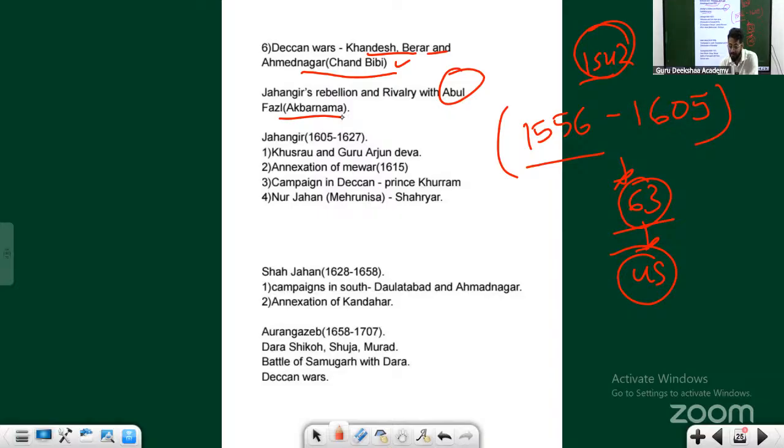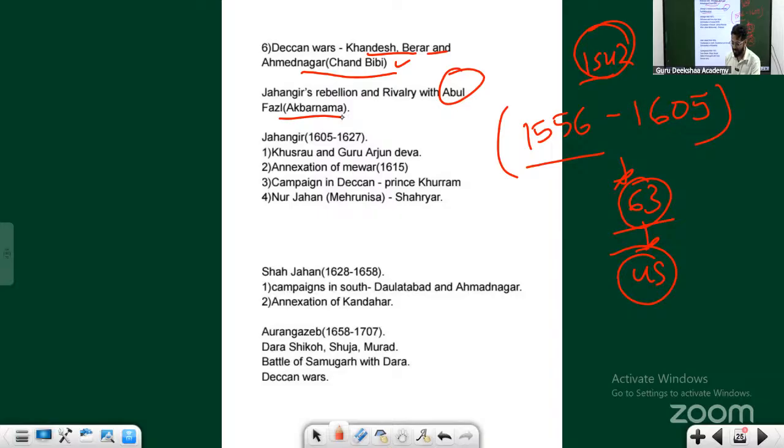Akbar's grandson, Jahangir's own son, was named Khusro. Akbar wanted Khusro to become the next king, not Jahangir. He wanted his grandson to become the next king. Khusro had also already come of age; if Jahangir is 45, then he must have been 25. So Akbar wanted Khusro to become the next emperor.